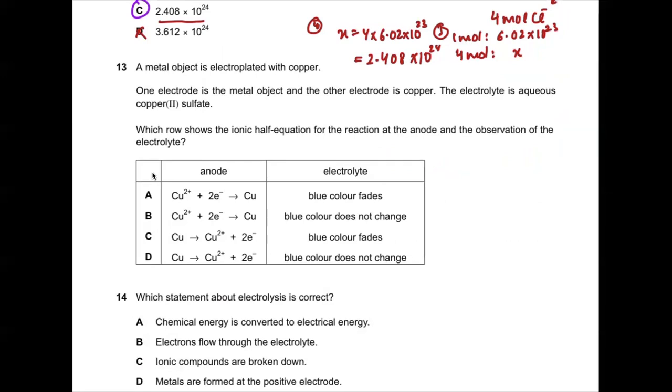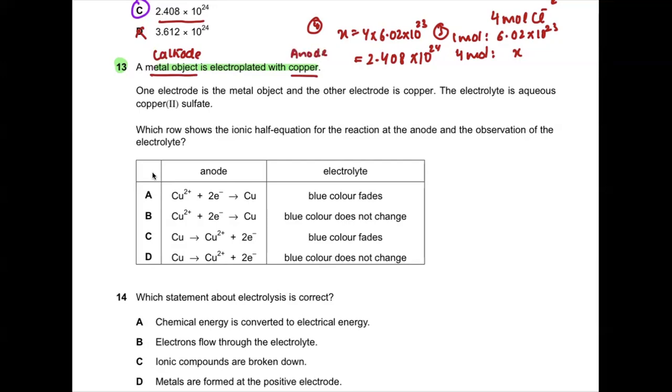Now, question number 13. A metal object is electroplated with copper. If you recall, the metal object we need to electroplate is attached to the cathode, and the metal by which we do the coating is at the anode.